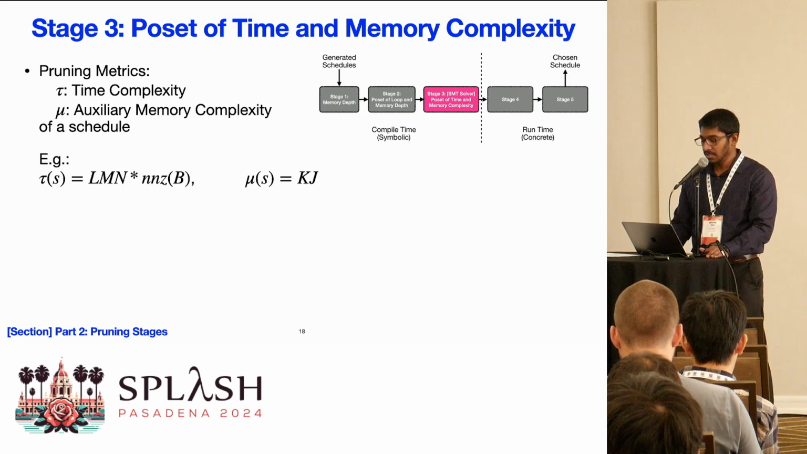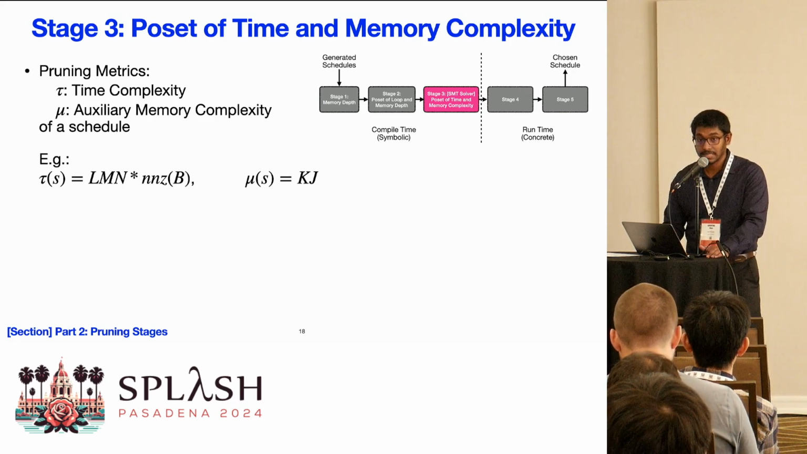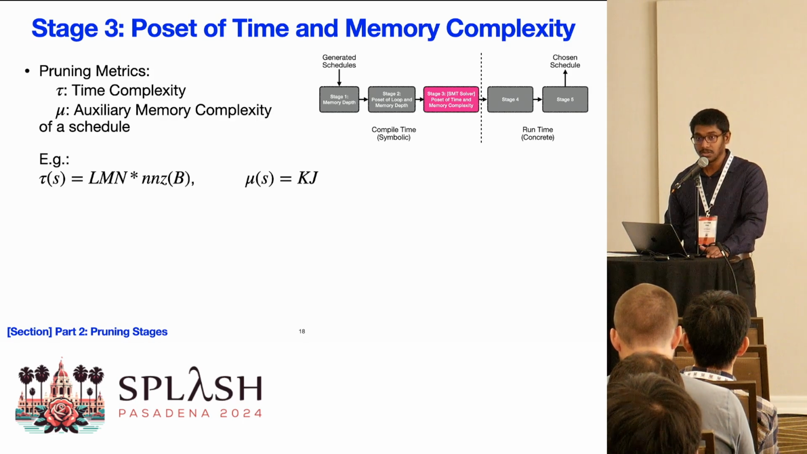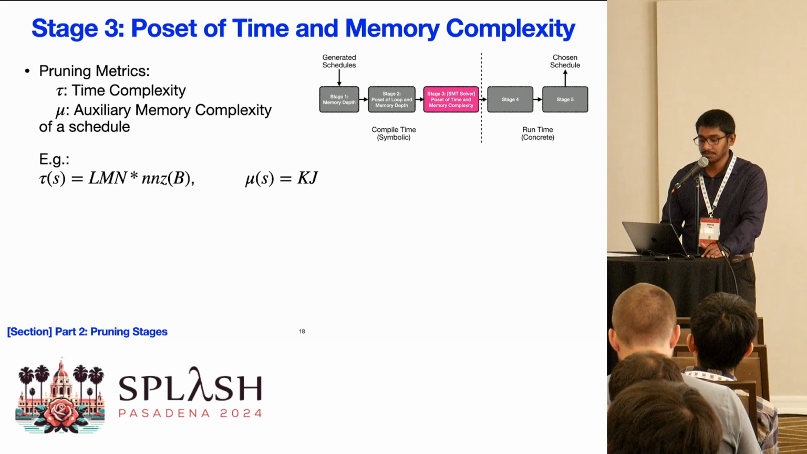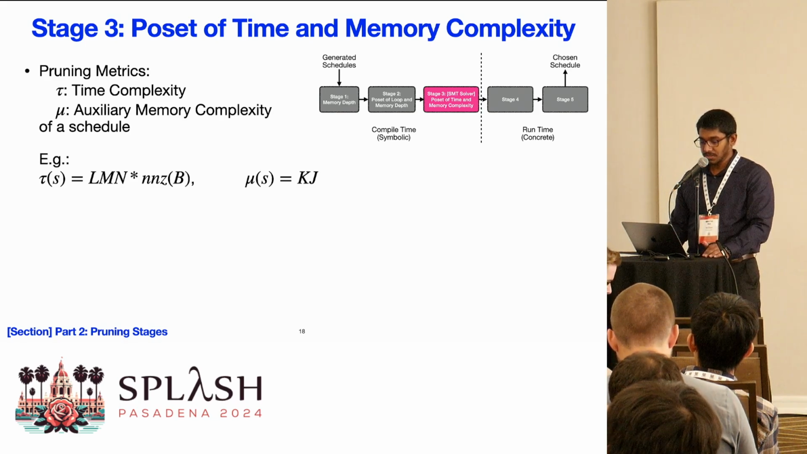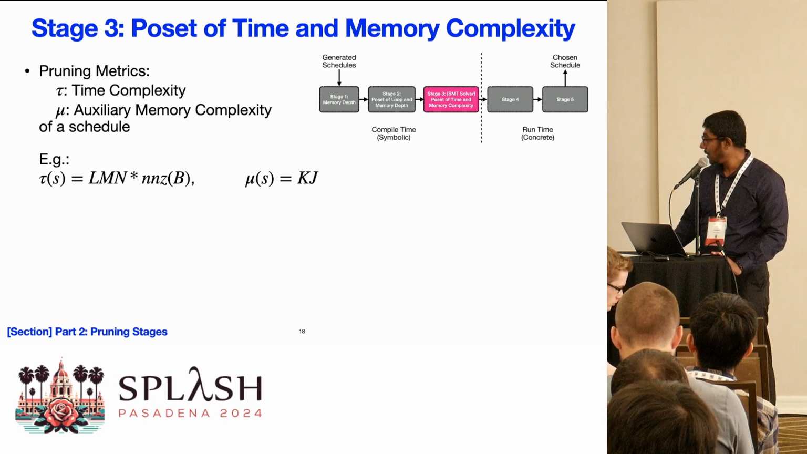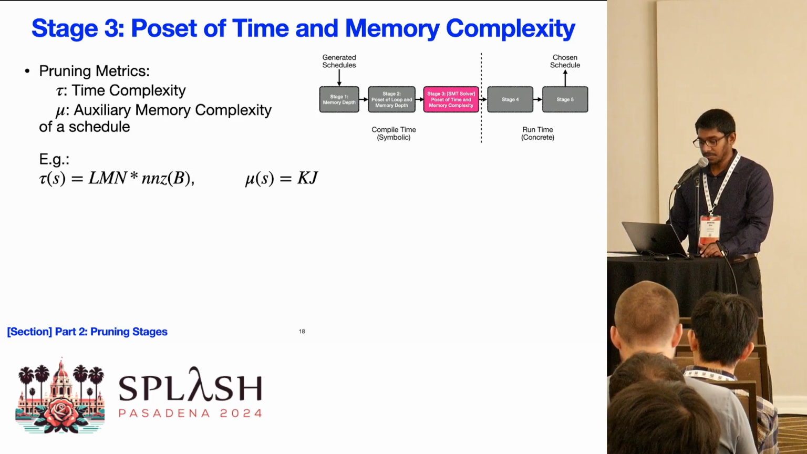For example, a schedule could have a time complexity expression such as LMN times non-zero values of B, and an auxiliary memory complexity expression such as KJ. We use these expressions to compare against another schedule's time and memory complexity symbolic expressions.